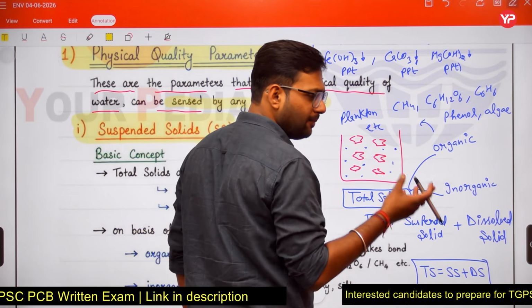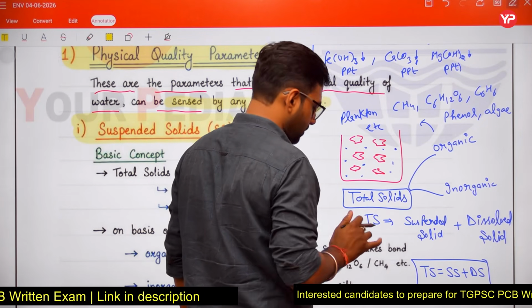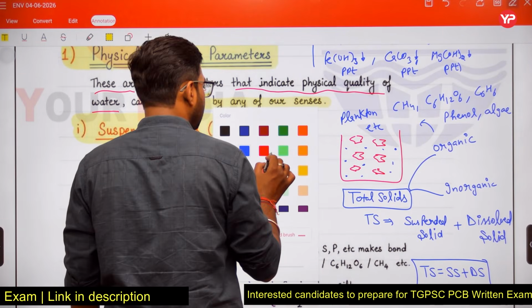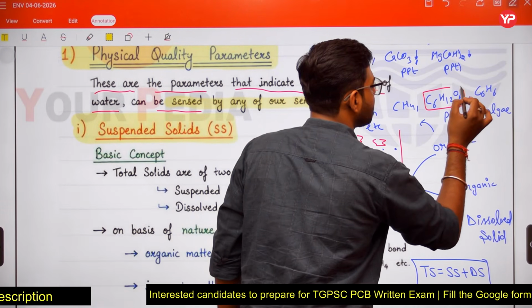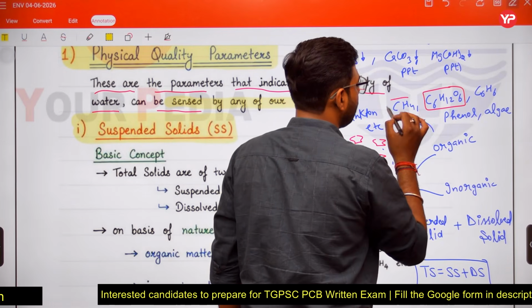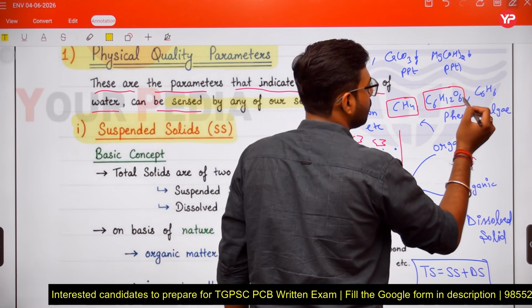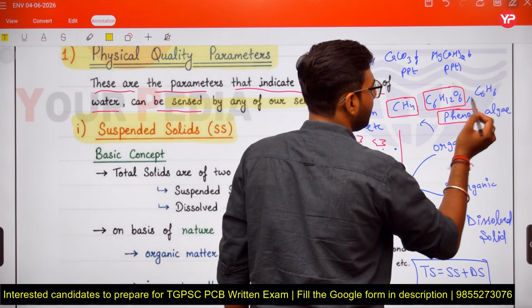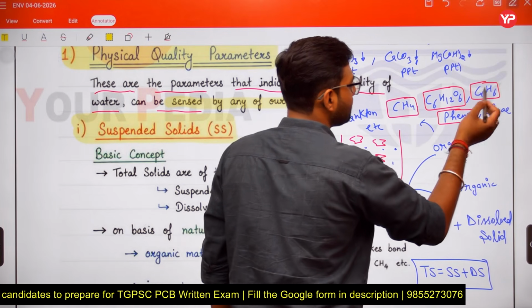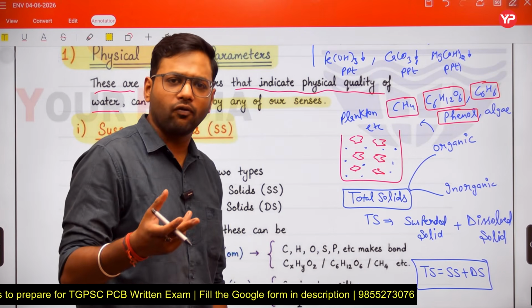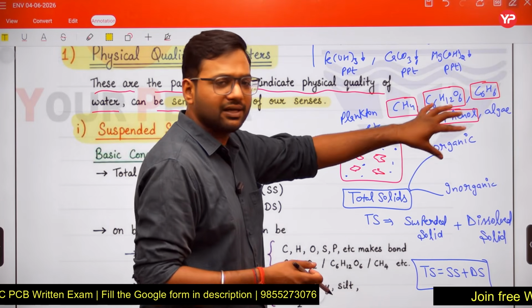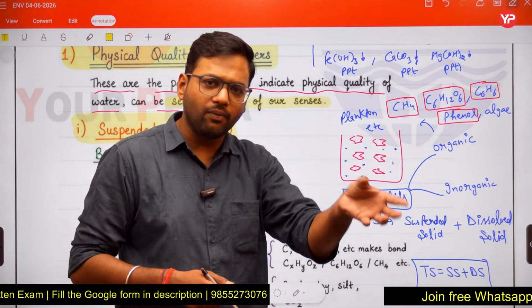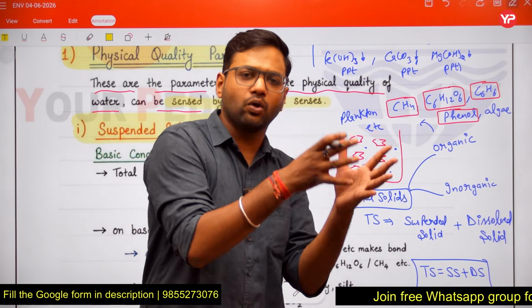are in suspension, some solids are in dissolved forms. If I tell you glucose C6H12O6, CH4 methane, phenol C6H6, these particles are in dissolved form. So these are the organic particles, and further they are in dissolved form. So we can say these are the organic dissolved solids.